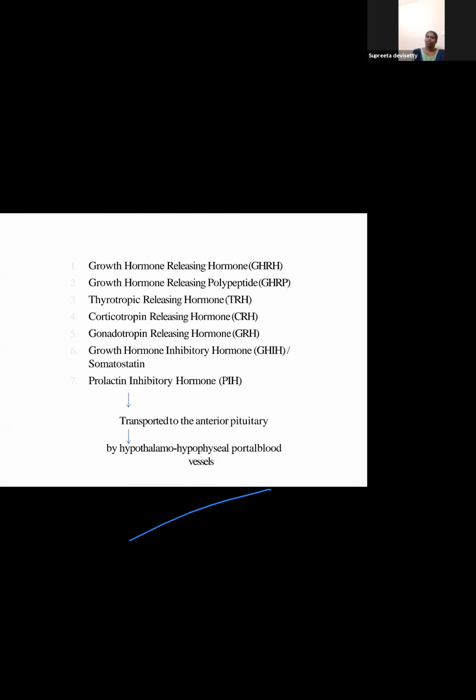So the pituitary is the master gland, but its functions are controlled by the hypothalamus. If we see these in an order, it is hypothalamus, pituitary, and after the pituitary are the concerned glands. It may be the bones, the thyroid gland, the adrenal gland, etc., or the gonads.